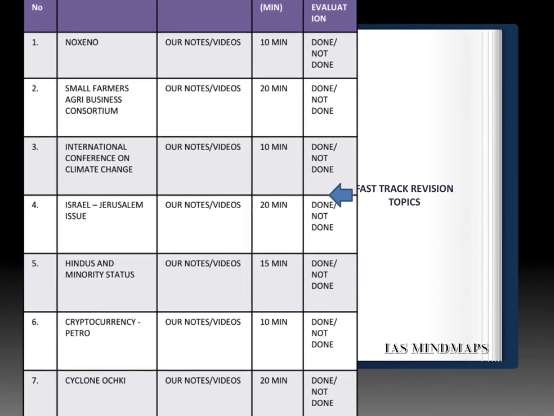The first important topic is Noxeno. It was in news. In the field of science and tech, prepare a single liner question. What do you mean by Noxeno? Second, Small Farmers Agri Business Consortium, SFAC. Prepare a single liner question from here. Third, International Conference on Climate Change, going to be held in Nepal. So what is going to be the priority of this conference?